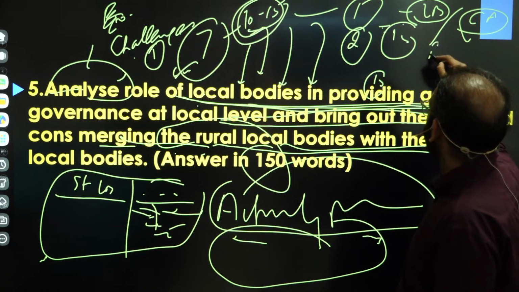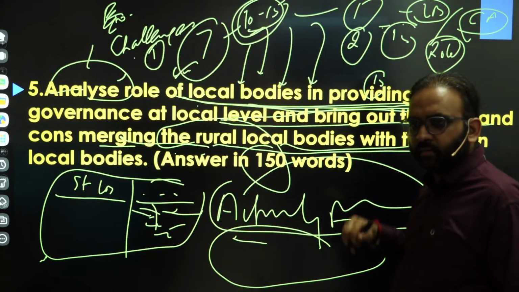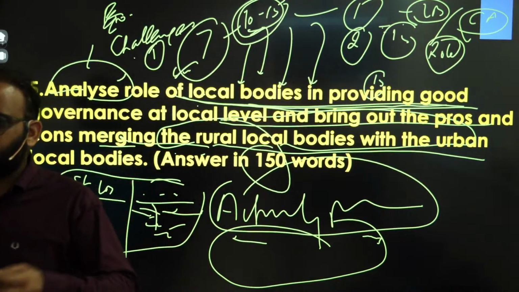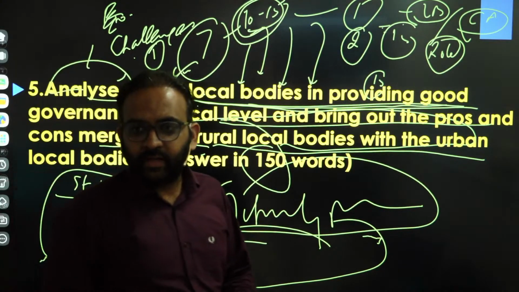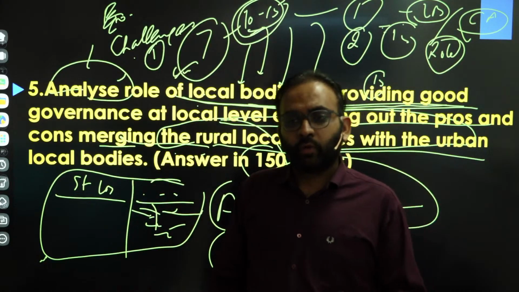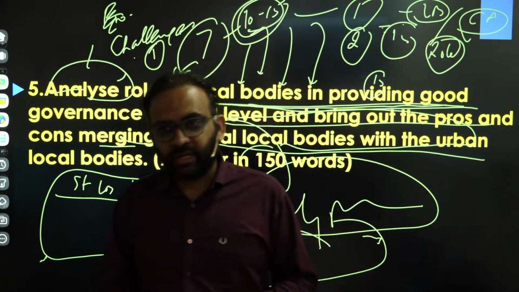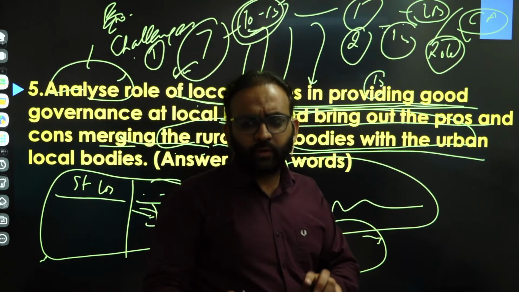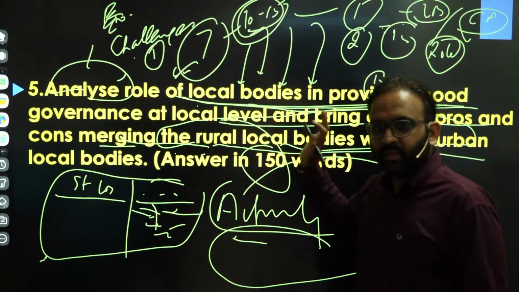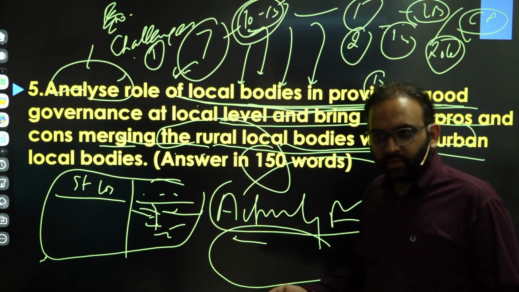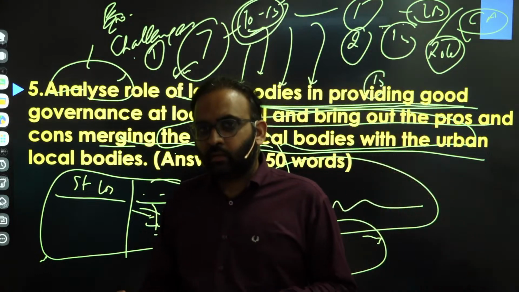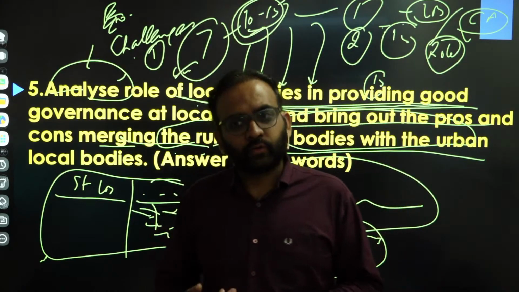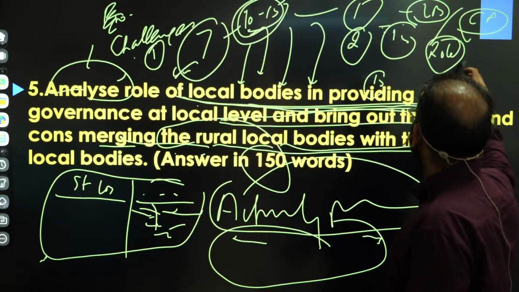Then write the role, right? Suppose it helps to resolve local grievances of the people, like garbage disposal or cleanliness, street lighting, etc. It's close to the people, so here people take part in the governance itself, ensuring participatory or direct democracy. You get the point? So these kinds of things you need to write in role. Then challenges: they lack powers, they lack funds, they lack staff, they lack autonomy, and so on. Clear? So that will be part of your challenges.